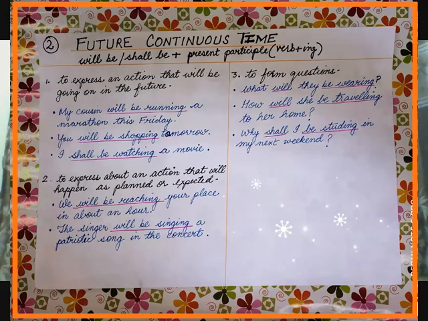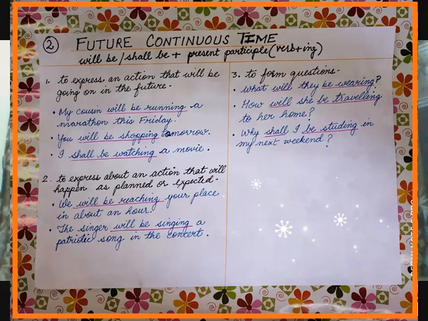See the formula. It is made with the help of will be, shall be plus present participle. Present participle, how do we form? By adding ing to the base form of the verb. Now the first point, we use future continuous to express an action that will be going on in the future. That means that will be continuing in the future time.